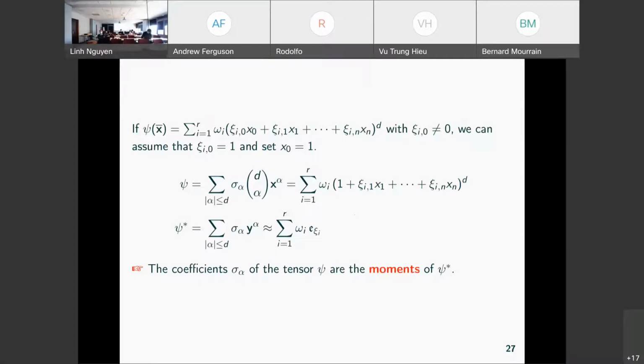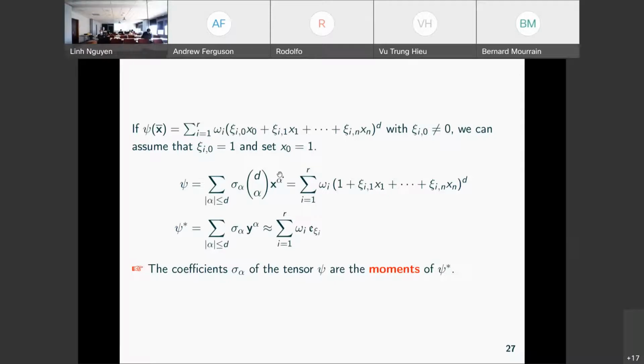I write here the explicit correspondence, if you want. So the psi, which is a tensor, sigma alpha binomial coefficient d alpha x alpha, is in the affine setting. We replace x0 by 1, and we assume that the first coefficient in this linear form is different from 0, so we can divide by it and rescale.